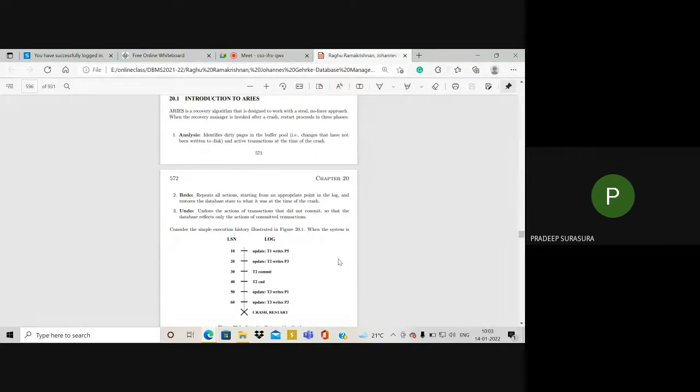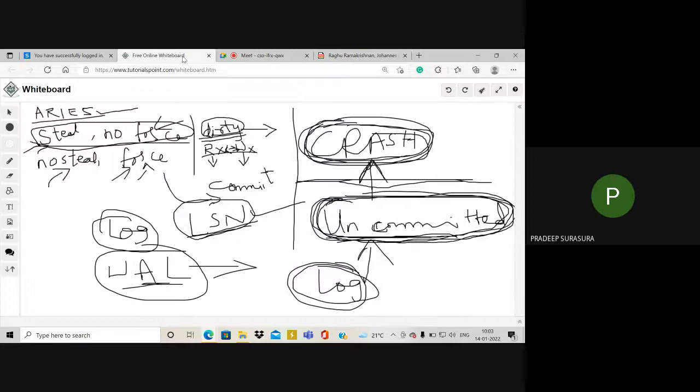Now the Aries algorithm is mainly designed to work with steal, no force. As I have already told you, the Aries algorithm works with the steal no force concept. Please remember all the background I said.